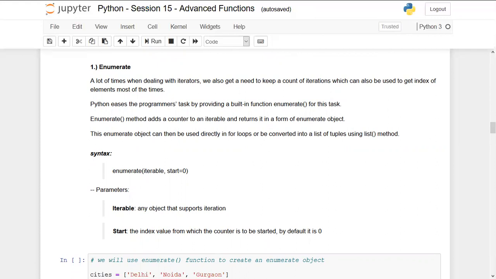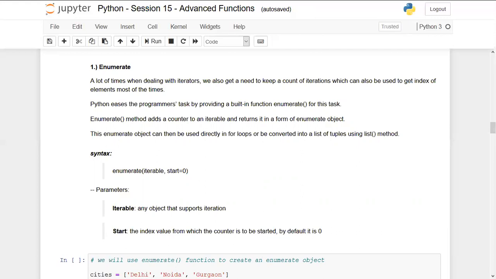What happens is, suppose I'm running a loop on maybe hundreds of elements, and once it has reached the 56th index, I have to put a condition that after this index, some other processing should happen. And maybe on all the elements after the 90th index, some other operation should happen. So to create this kind of logic, we should first get the index value.